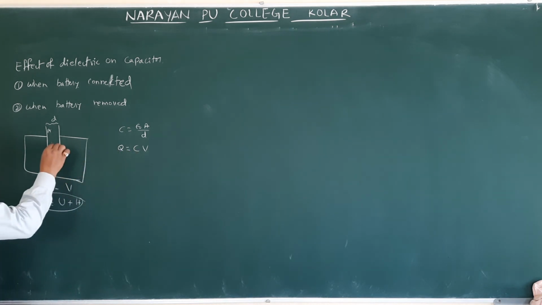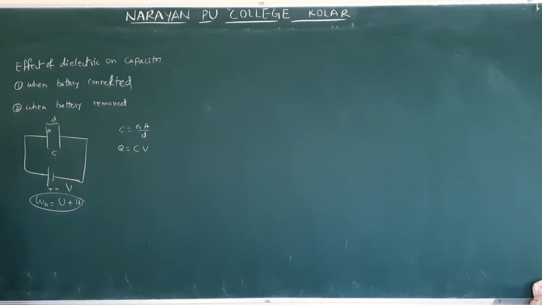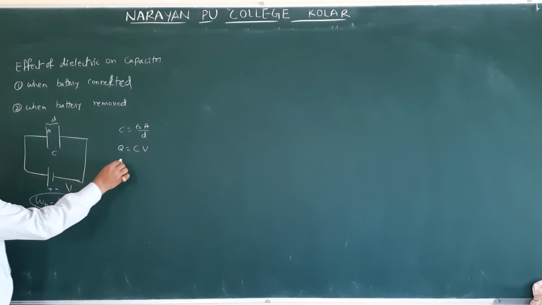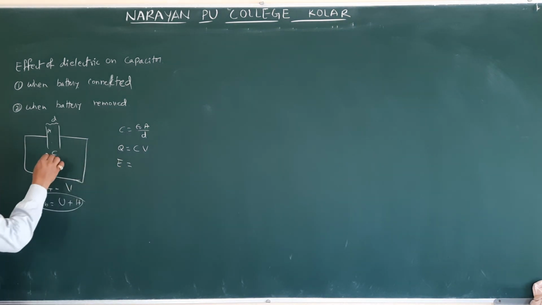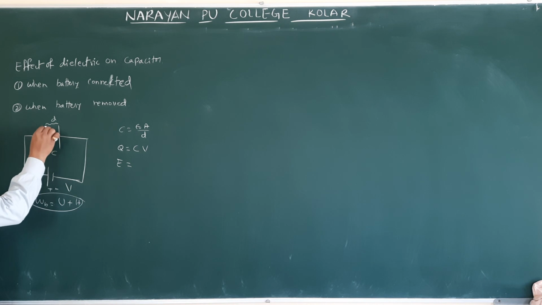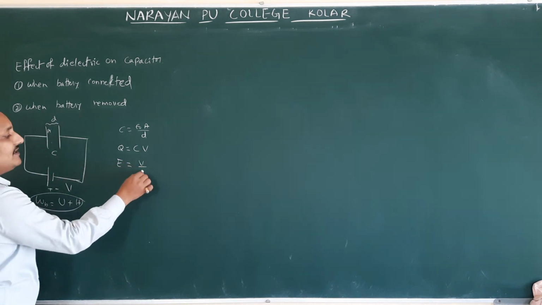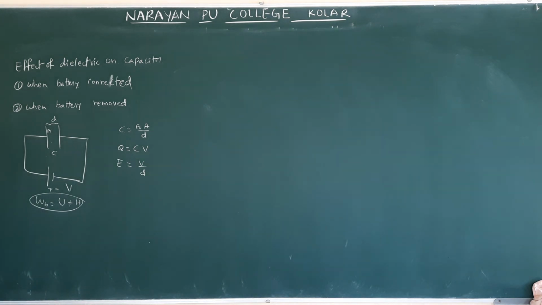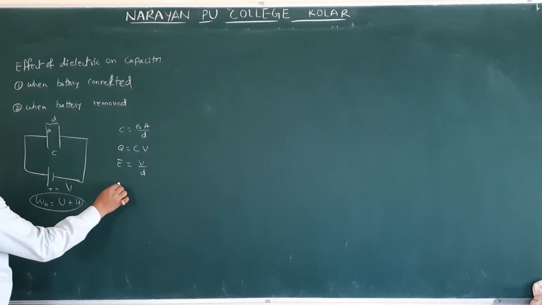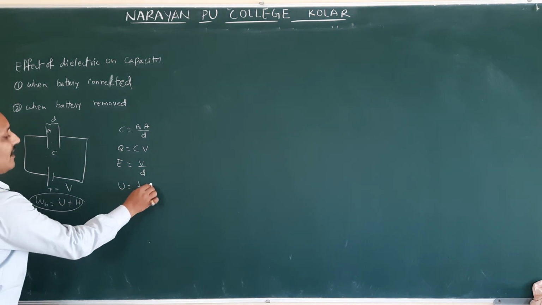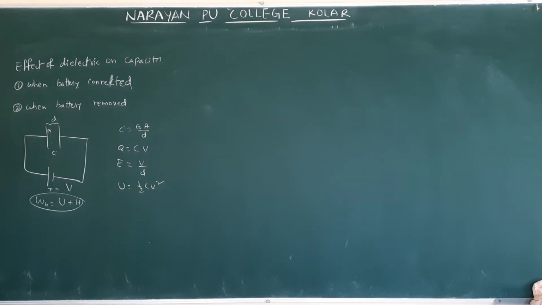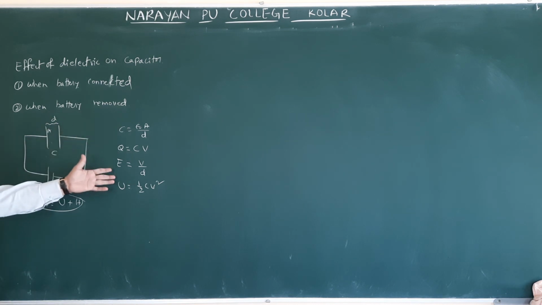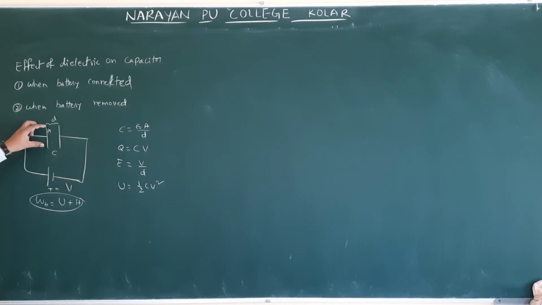Charge means Q, capacity is C and potential is V. What is the electric field? E is equal to V by d, where d is the separation and V is the potential. This is the EV relation, with air between the plates. Next, what is the energy? U is equal to half CV squared. So all these are the formulas before introducing a dielectric.